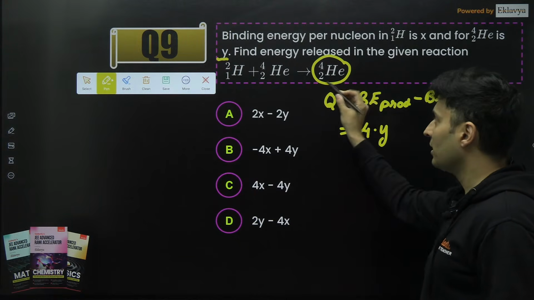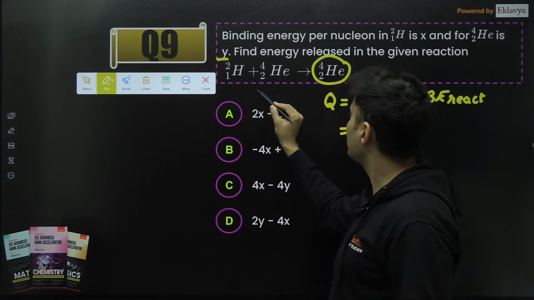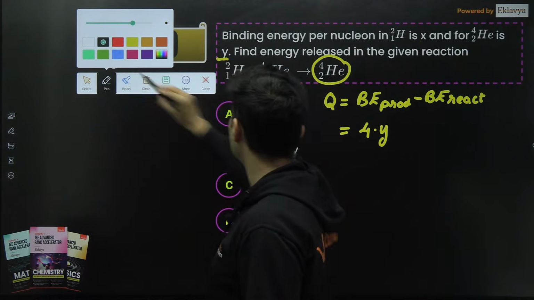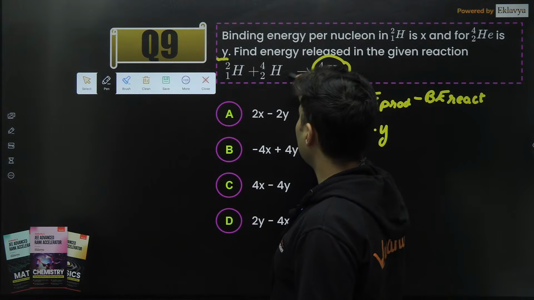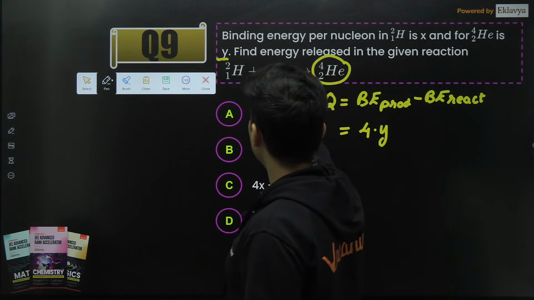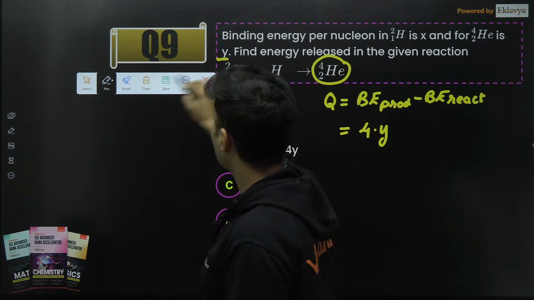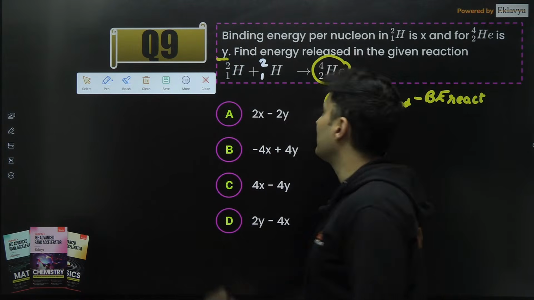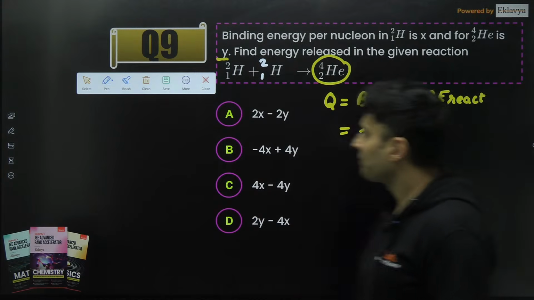That is the product. Reactants are this. I think by mistake this is printed, guys. This should not have been this. This should have been He, and this is hydrogen. By mistake they have printed. So this should be like this. Yeah, now it is fine.